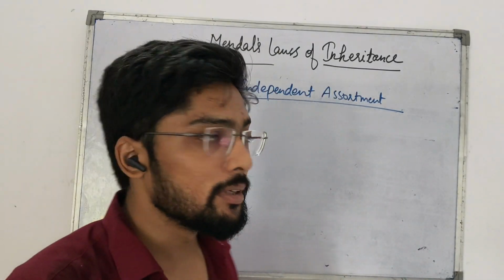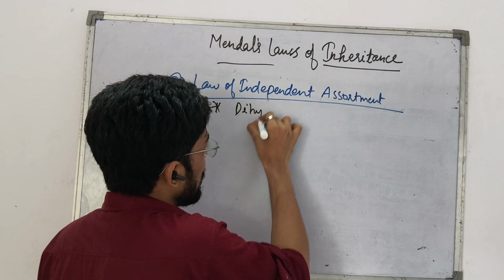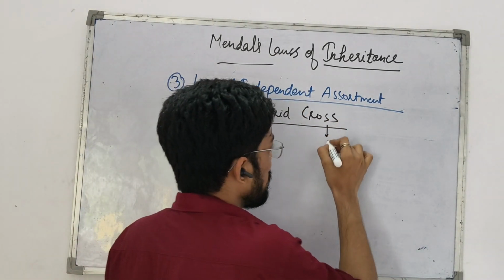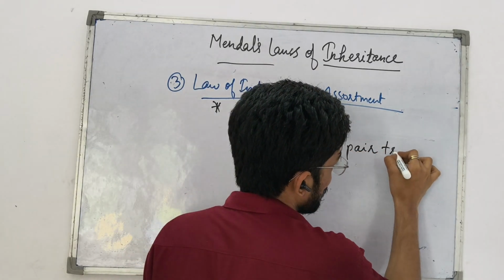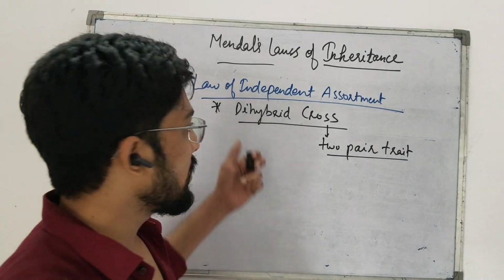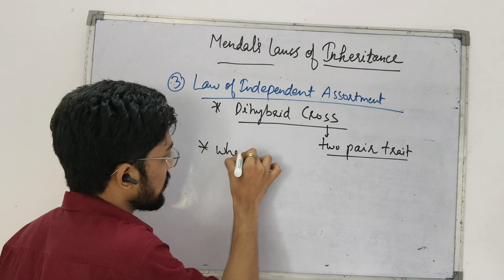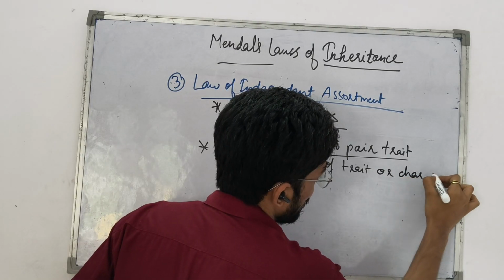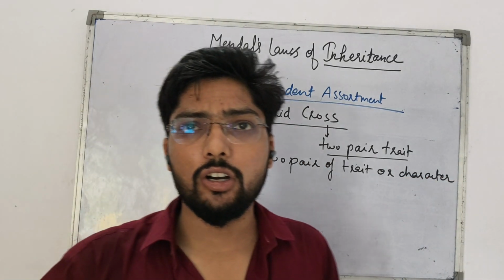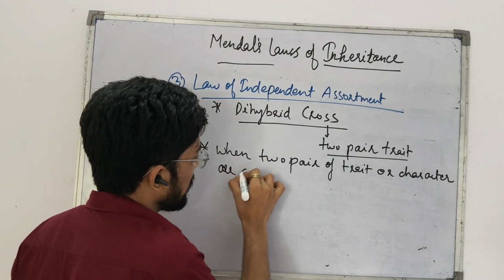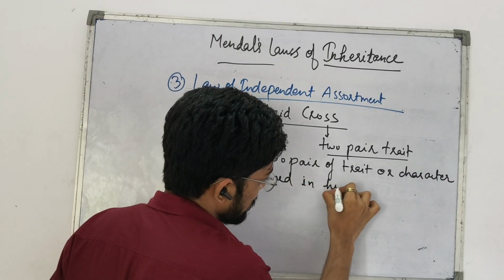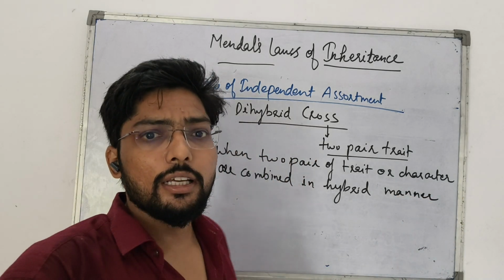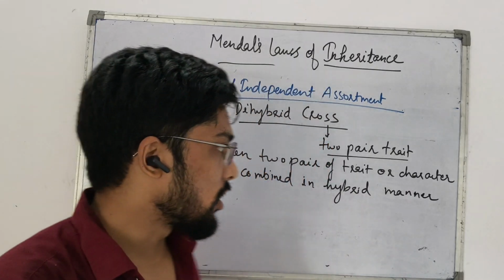The law of independent assortment is based on the dihybrid cross, which means he took two pairs of characters, two pairs of traits. It says that when two pairs of traits or characters are combined in a hybrid manner, one character is independent of the other pair of characters.